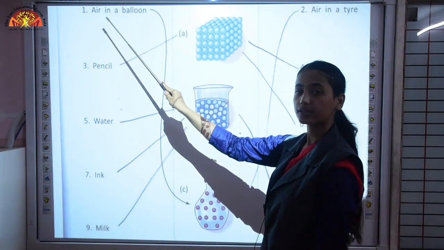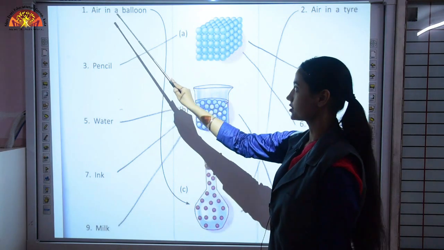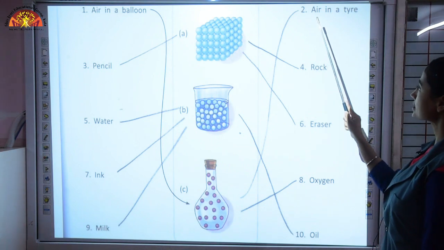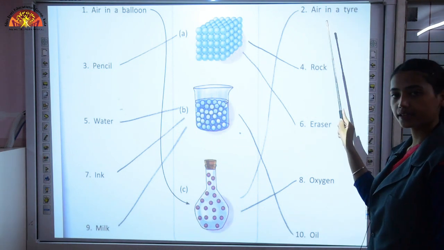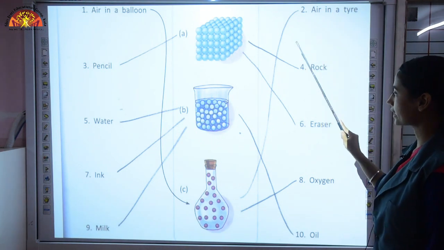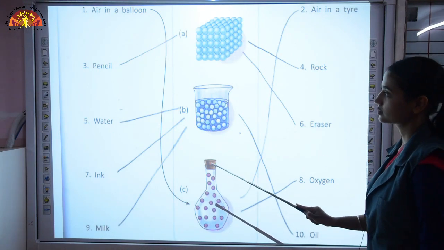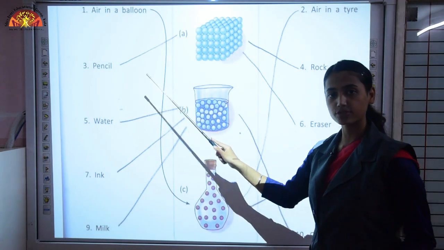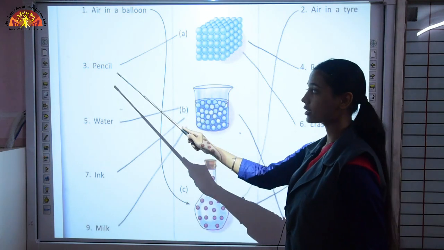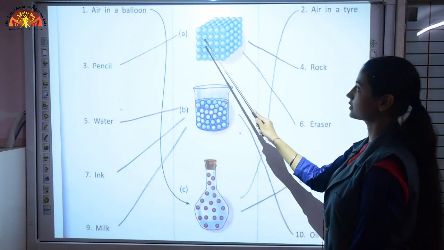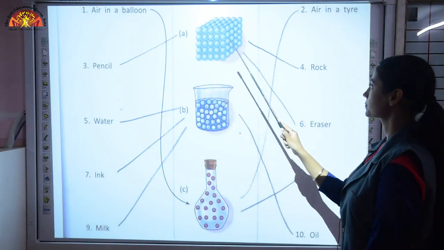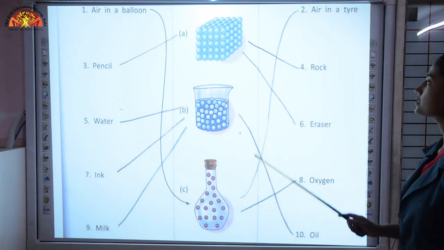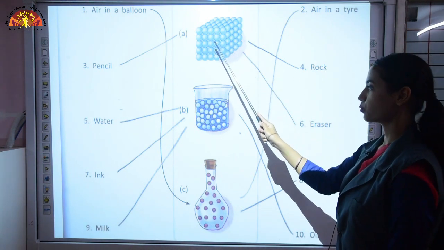Now first, air in a balloon. Air is what? Solid, liquid or gas? It is gas. So you have to draw a line till here. Then second is air in a tire. Again, air is gas. So again, join to this gas. Then pencil, which you use to write, is a hard substance. It has fixed shape and size. So that is solid. So tick this one, A, solid. Then rock. Rock is again a hard substance which is solid. So again, mark it to point A.